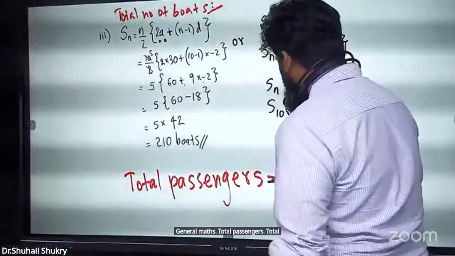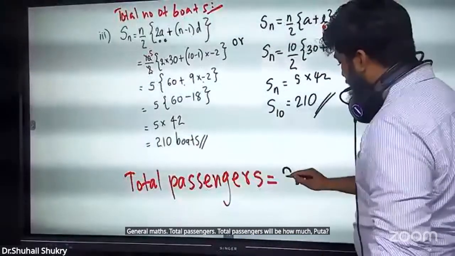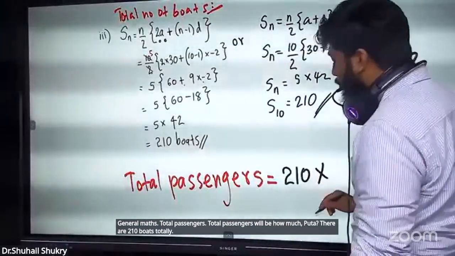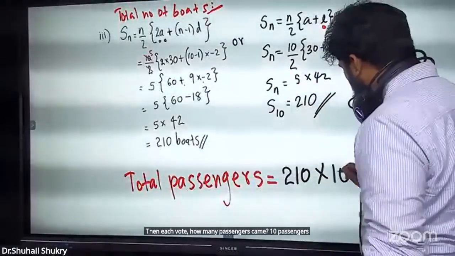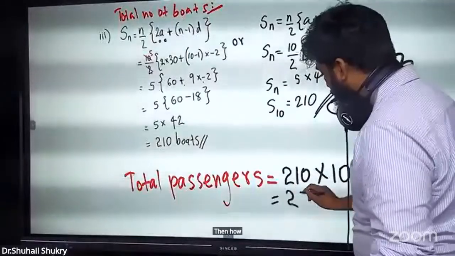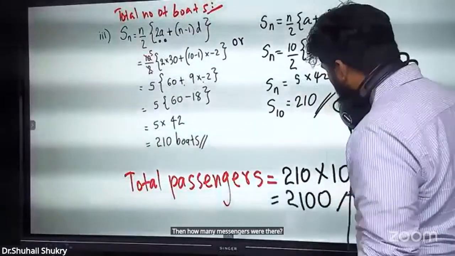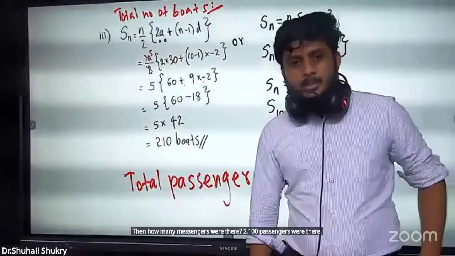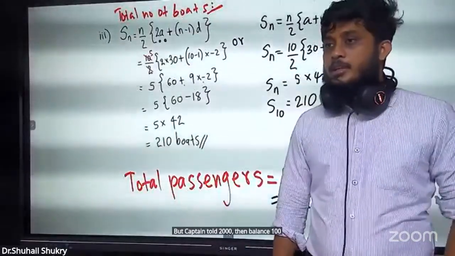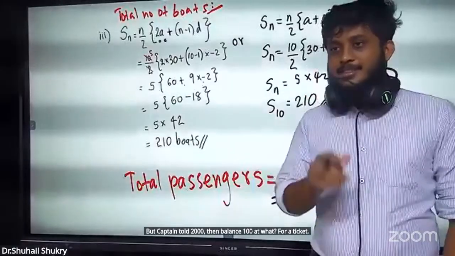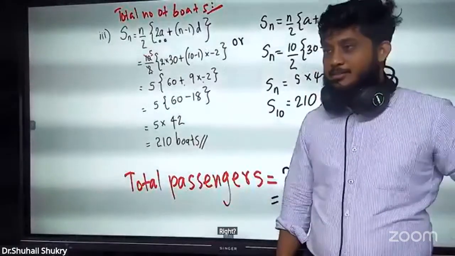Total passengers will be how much? There are 210 boats totally. Then each boat, how many passengers came? 10 passengers. Then multiply by 10. Then how many passengers were there? 2,100 passengers were there. But the captain told 2,000. Then the balance 100 are what? For a ticket. Right? They came without a ticket.